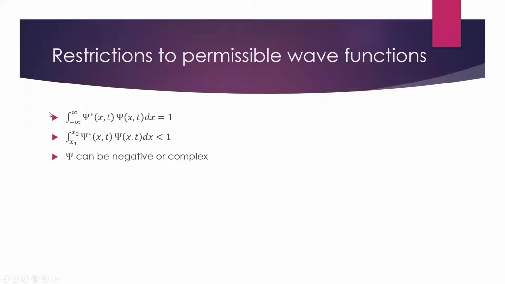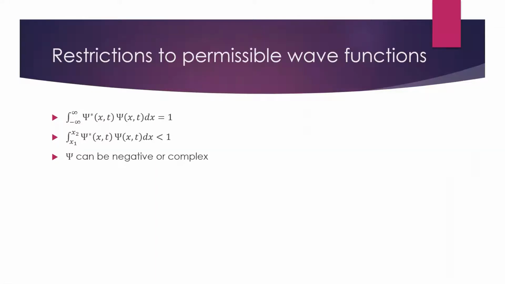Now, the bounds of integration are going to depend heavily on the system at hand. So we will constantly change these depending on what we're doing. For example, the first scenario we're going to investigate is a particle in a box, where we're confining a particle into a box. So we don't have to look over all of space to find the particle. We just have to look in the box itself. So as we change the problem, we'll slightly change the bounds of integration. But the point here is that we have to have a 100% probability of the particle existing in space. And that makes sense.